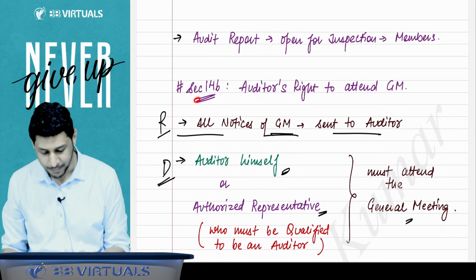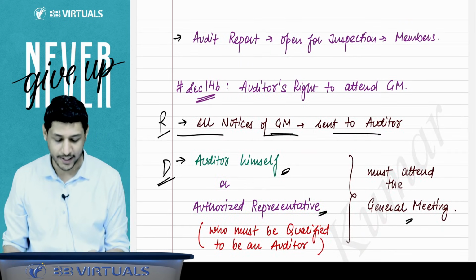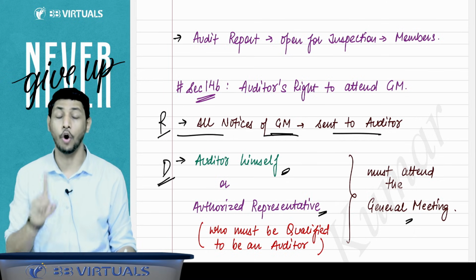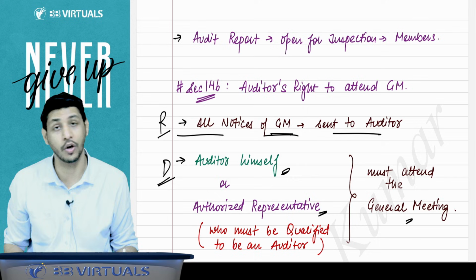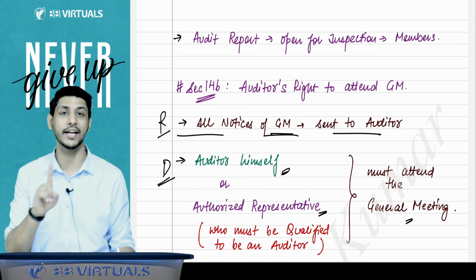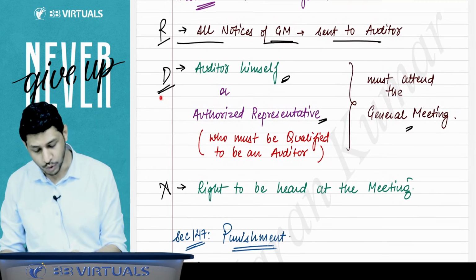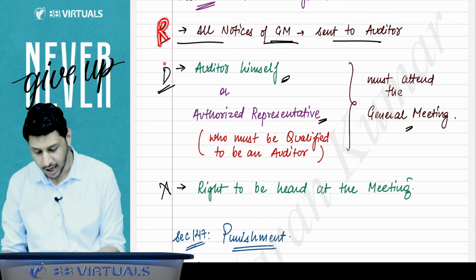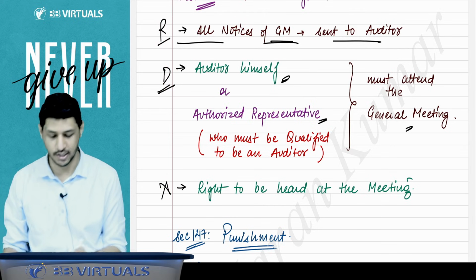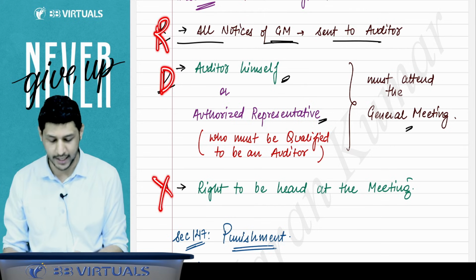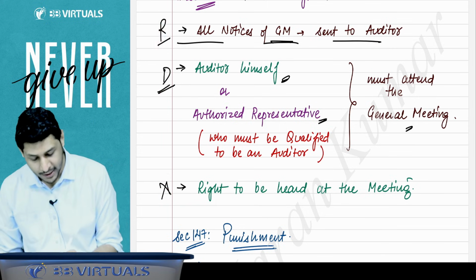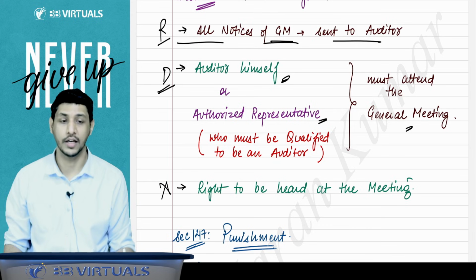Now we'll come to section number 146. 146 says that the auditor has the right to attend the general meeting. All the notices of the general meeting must be given to the auditor. It is the right of the auditor that he will get all the notices of every general meeting. Then it is the duty of the auditor. I am saying that this is an RDX section. Why is it an RDX section? Because there is one right, there is one duty. I'll tell you the meaning of X. There is one right that he will get the notice of the general meetings.